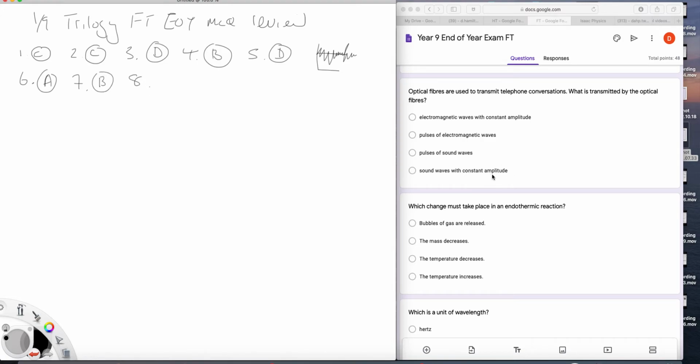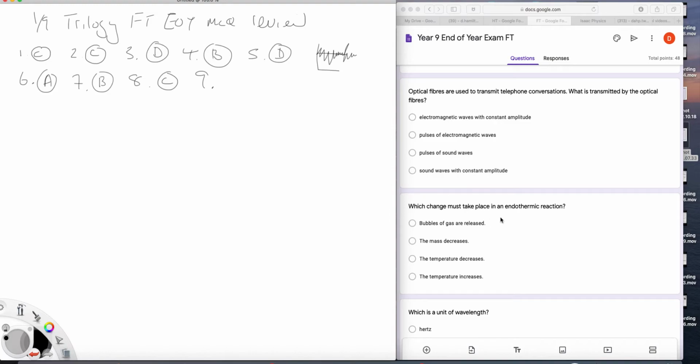Question 8. What change must take place in an endothermic reaction? Well, endothermic, looking for some temperature. Bubbles of gas? Not necessarily. Mass decrease? No. Temperature decrease? Well, endothermic means a fall in temperature, right? So it's C. Exothermic would be D.